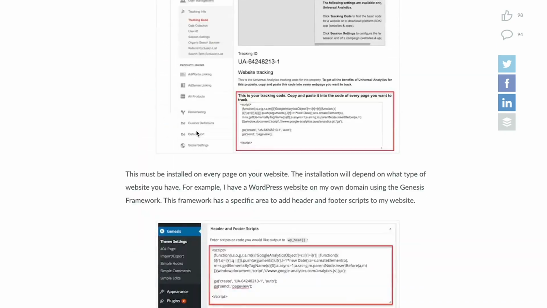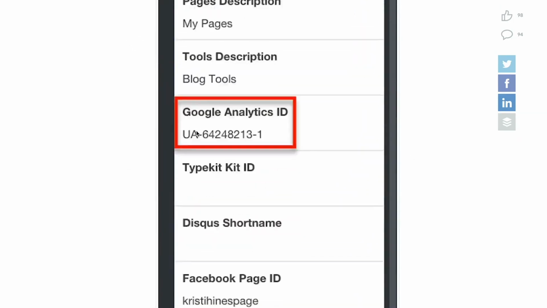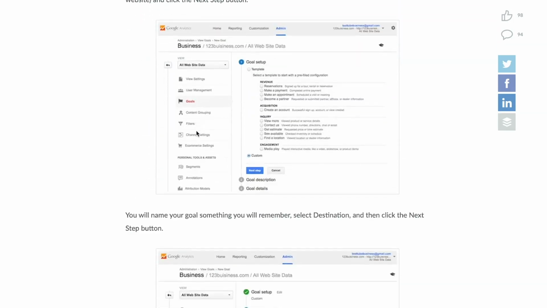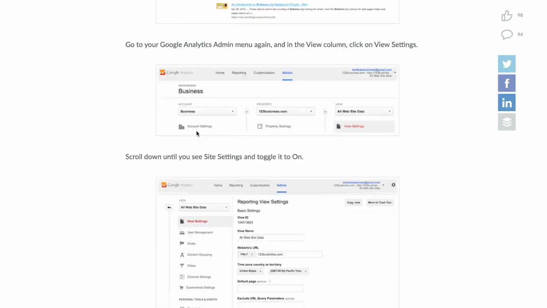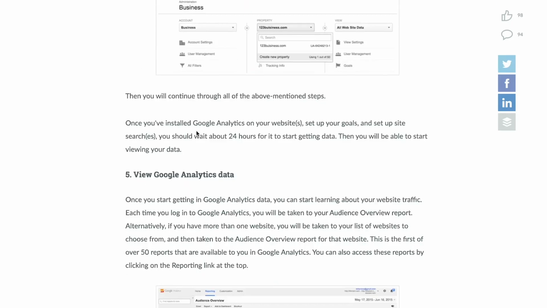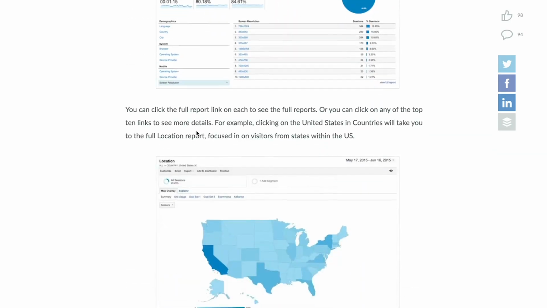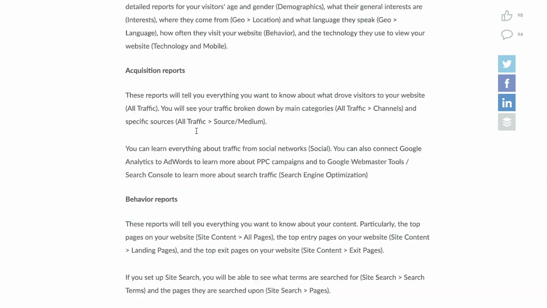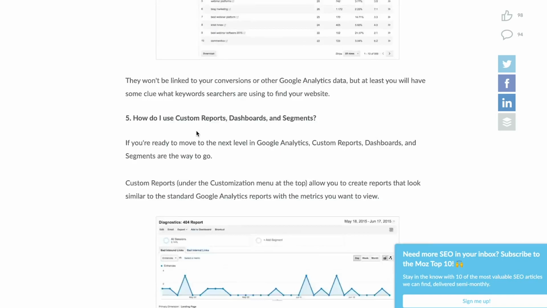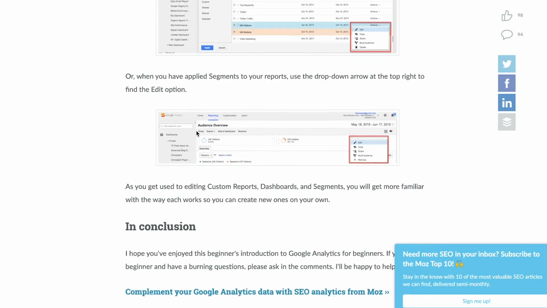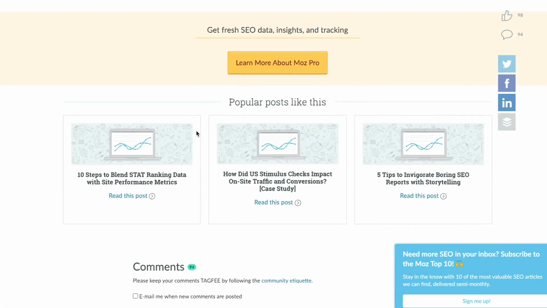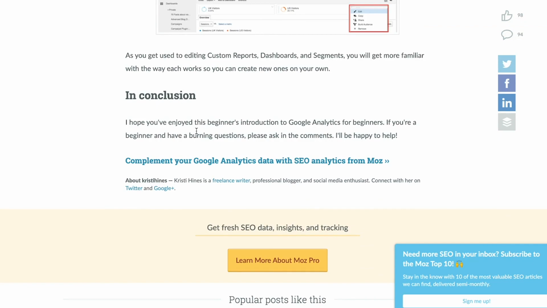As you can see, this one's super detailed. Great, it has a lot of screenshots. Google Analytics has changed over time. Maybe the designs are a little bit different here and there. And I can go and write a post that's more detailed than this, okay? And as you can see, if I keep scrolling, a lot of useful information, tons of amazing steps. The article is probably thousands and thousands of words.